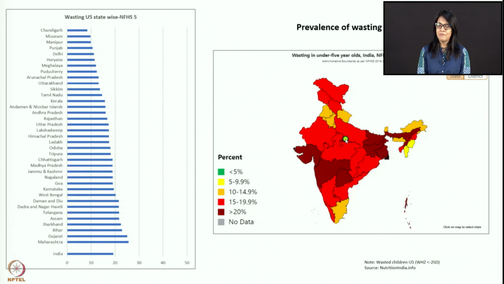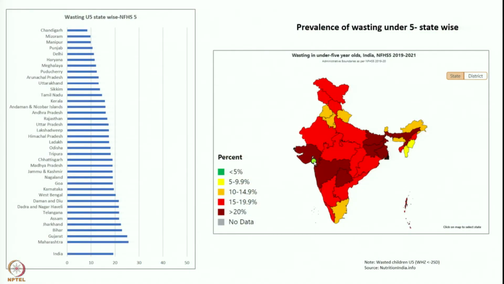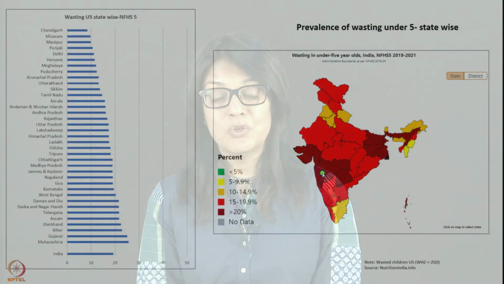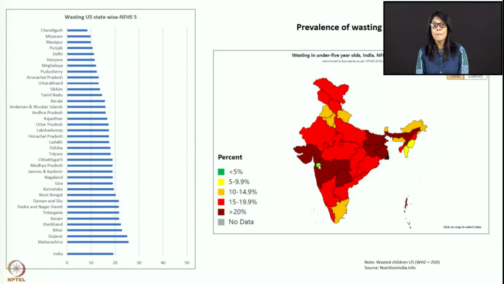Sometimes when they have infection again, they would get thin, they would lose weight, but those children come out very fast when you treat the infections. Okay, so that's important. You can see some of the economically advanced states are quite red in color. So Maharashtra, Gujarat, we did not expect these children to be wasted, but again, just looking at wasting data, I won't comment. We also have to look at stunting in the states, and stunting is also high in both the states. So both the states are not doing well when it comes to child nutrition.